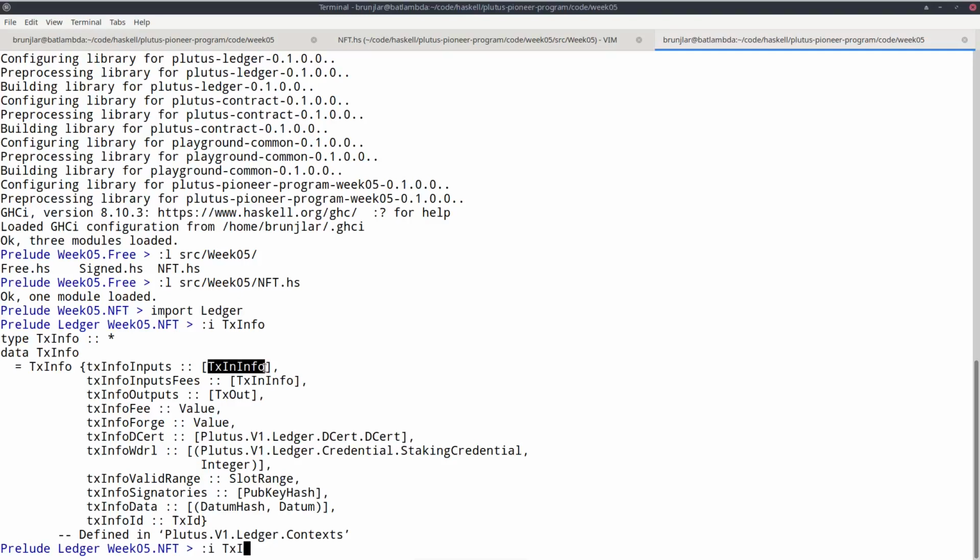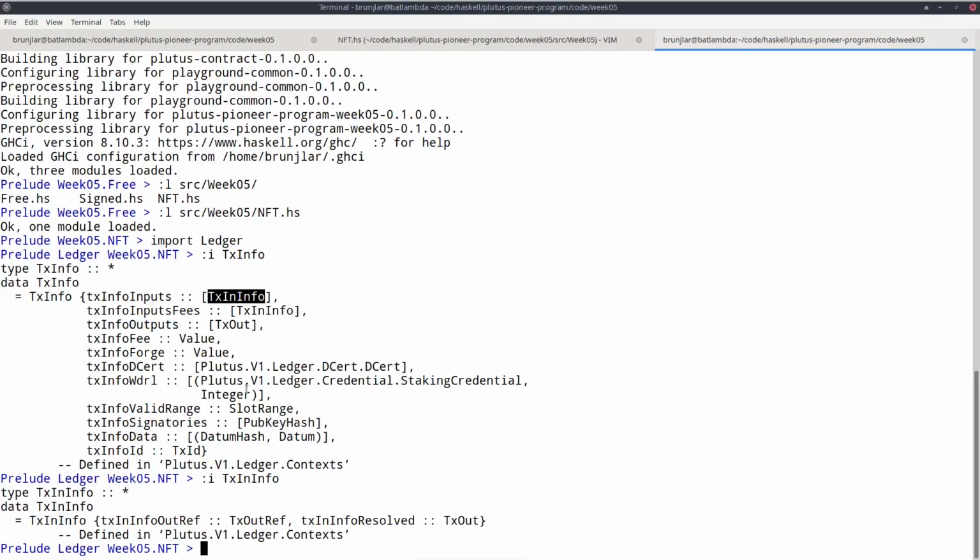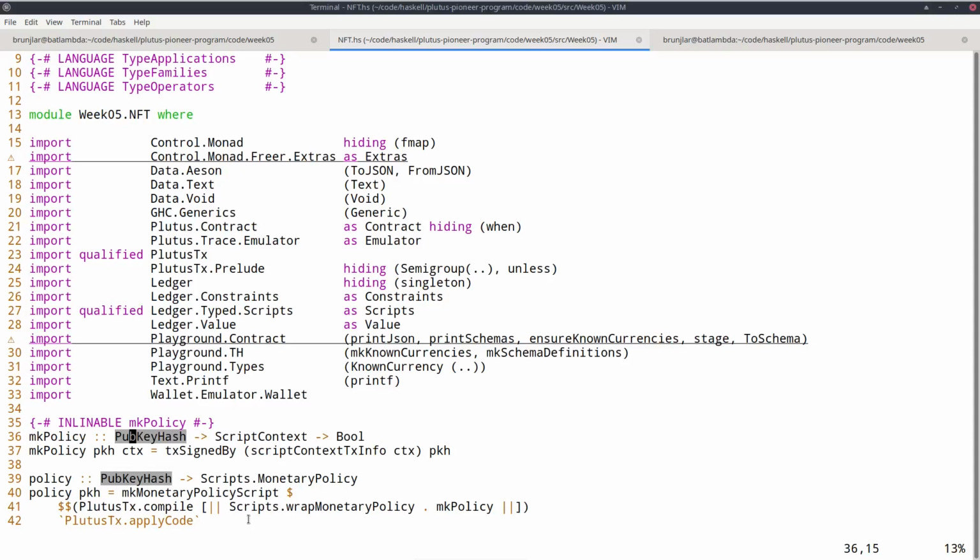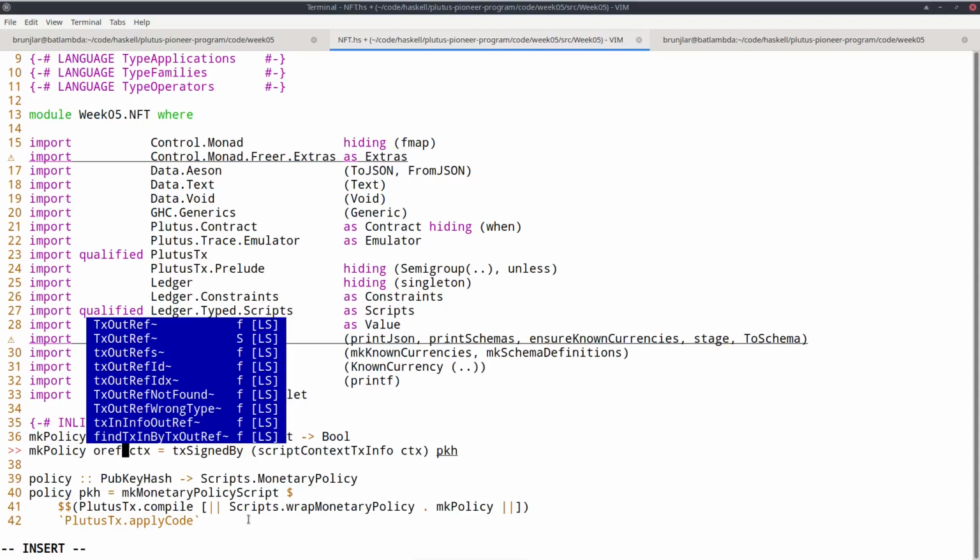And if we drill into that, we see that it's a record with two fields, and the first is called txInInfoOutRef, and it's of type TxOutRef. And this is, as the name suggests, it references a transaction output. So in other words, it's an identifier for a UTXO. So that's exactly what we need. So let's replace this by TxOutRef.